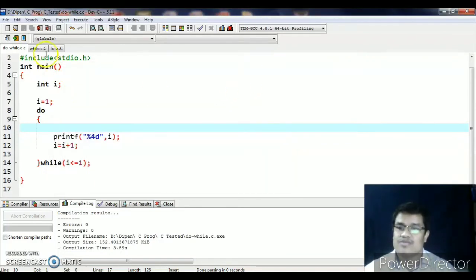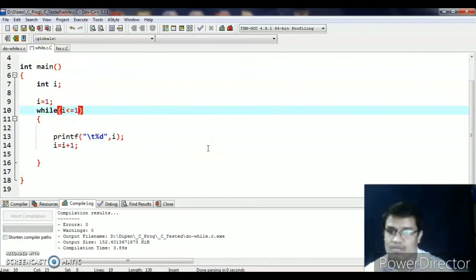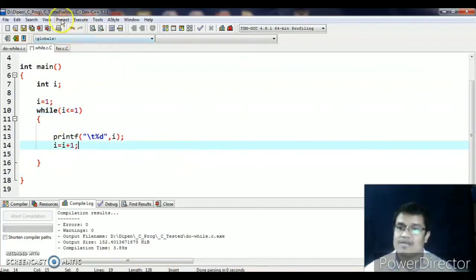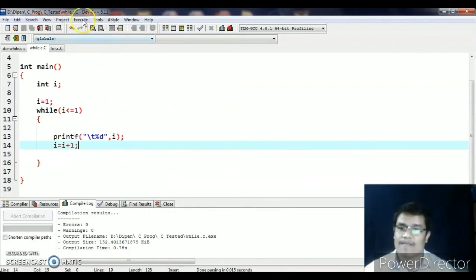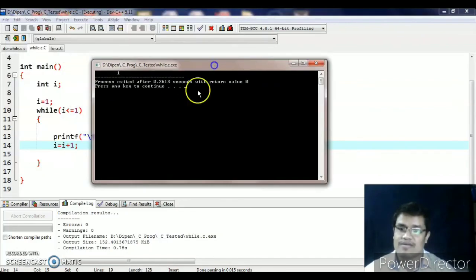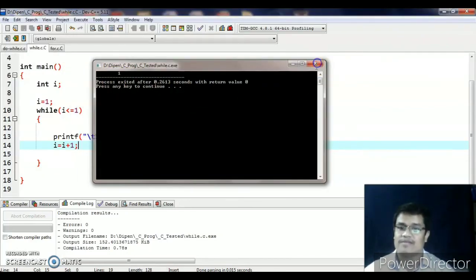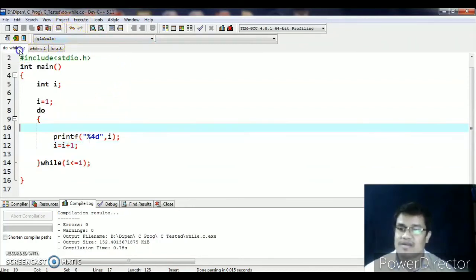So let us do the same kind of thing in the while loop. Let it become 1 here. Let us compile and run. Here also there is a 1. Why 1? Because 1 less than equal to 1 is true here also. So 1 comes here.